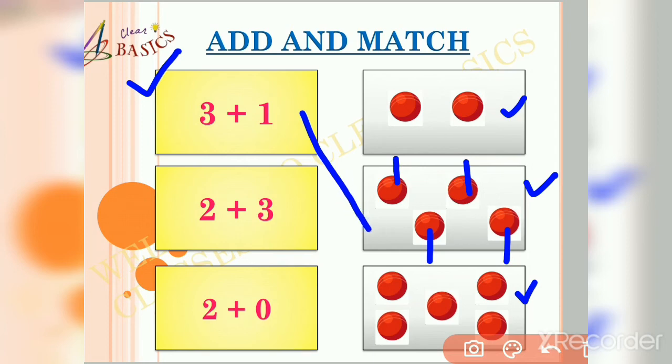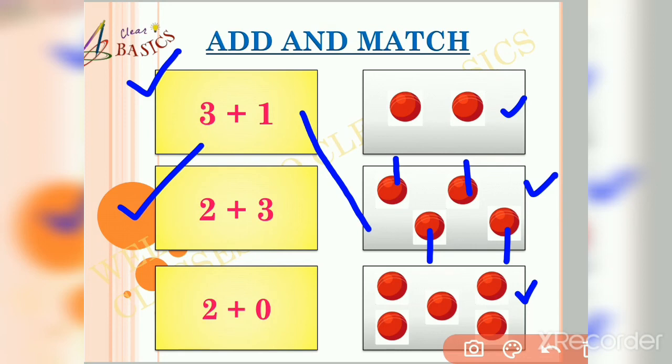Now friends, come to our next problem. In the second box, one number is 2 and the other number is 3. Now friends, can you tell me what will be the answer if we add 2 plus 3? Yes, you are correct. The answer will be 5. Now friends, let me see which object matches the figure 5.